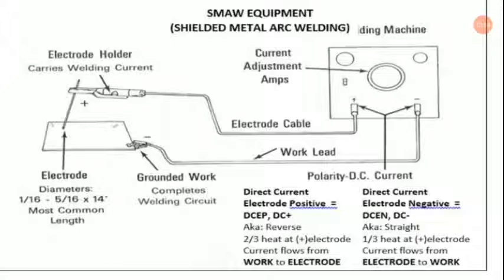Now here is the equipment, shielded metal arc welding, as you can see. Current adjustment in amps is given over here. Here are 2 electrode cables as well. The workpiece is clamped with this negative connection, and the electrode is connected to the positive terminal, so electrode positive. The electrode diameters are given over here. So this is the electrode, this is the electrode holder, this is the positive and this is the negative. So direct current, electrode positive, as I told you. Current flows from arc to electrode.